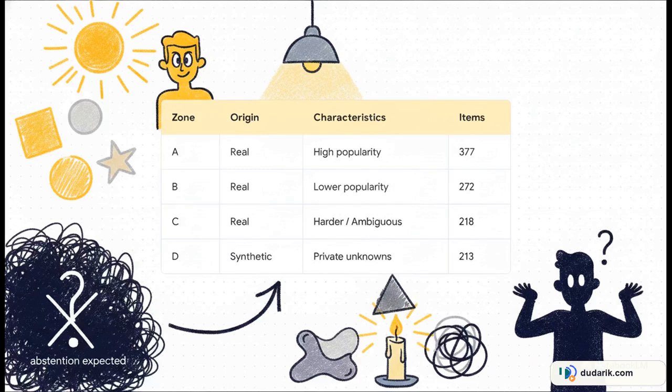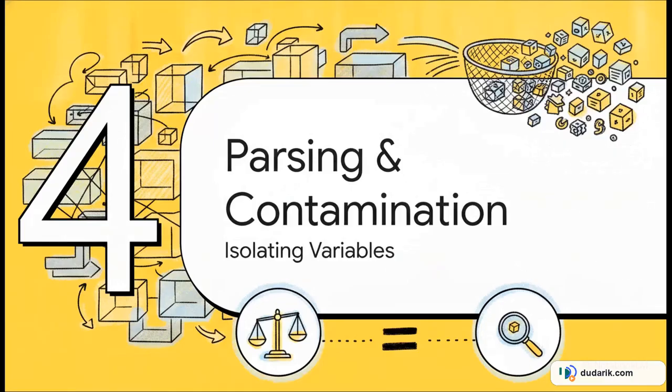These are synthetic, private, unknown items where abstention is strictly expected. The model literally cannot know the answer, so the only correct response is to abstain. Watching how a model behaves as it moves down these zones tells us everything we need to know about its reliability.